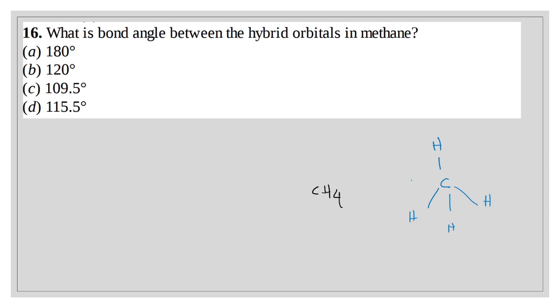Here the bond angle, that means bond angle HCH. It's 1, 2, 3, 4. That means H1, C, H2 is equal to 109.5 degrees. Okay, so option C is the right answer.